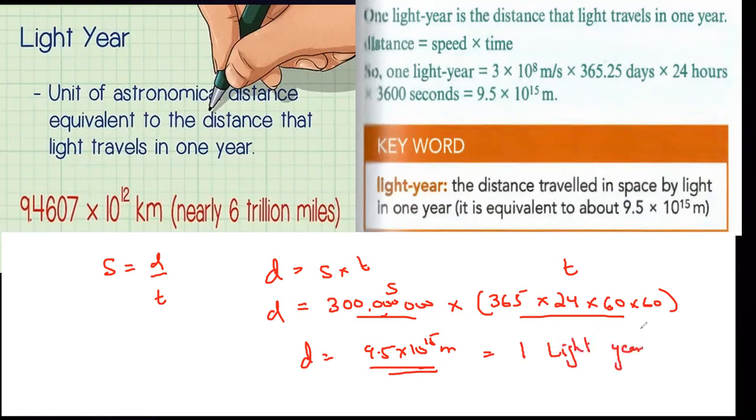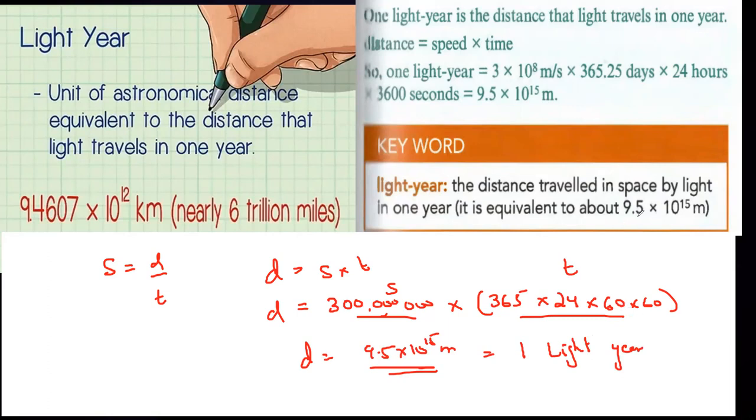If we say something is 2 light years away from us, it means that is the distance traveled by light in 2 years. If we say something is 5 light years away from us, it is equivalent to the distance traveled by light in 5 years.